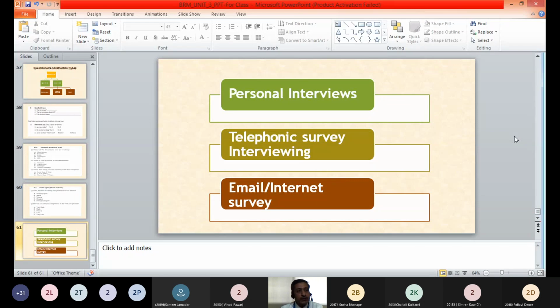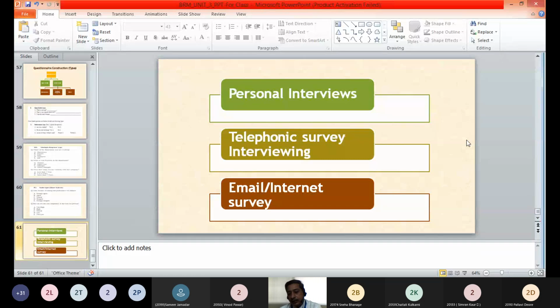Even if the respondent gives a favorable answer, his behavior or body language may not reflect the same, so the researcher may understand the truth of the responses the respondent is providing. That is the benefit of personal interviews, and the researcher can have more control over the respondents. The disadvantage of personal interview may be that the cost is very high.